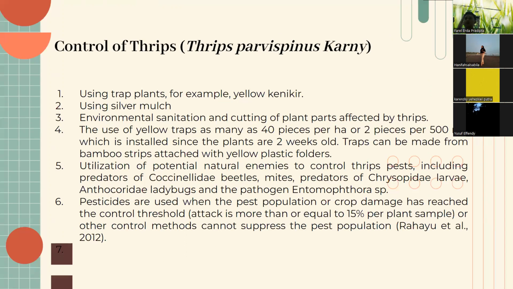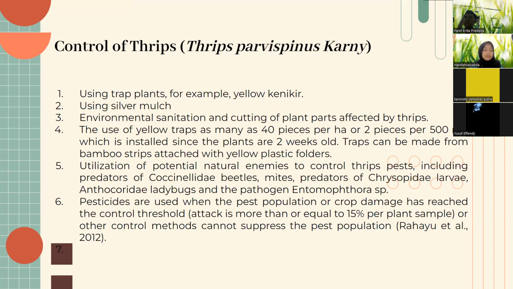Next is control of thrips. First, using trap plants, for example, yellow marigold. Second, using silver mulch. Third, environmental sanitation and cutting of plant parts affected by thrips. Fourth, the use of yellow traps, as many as 40 pieces per hectare or 2 pieces per 50 square meter plot, which are installed when the plants are 2 weeks old. Traps can be made from bamboo strips attached with yellow plastic holders.